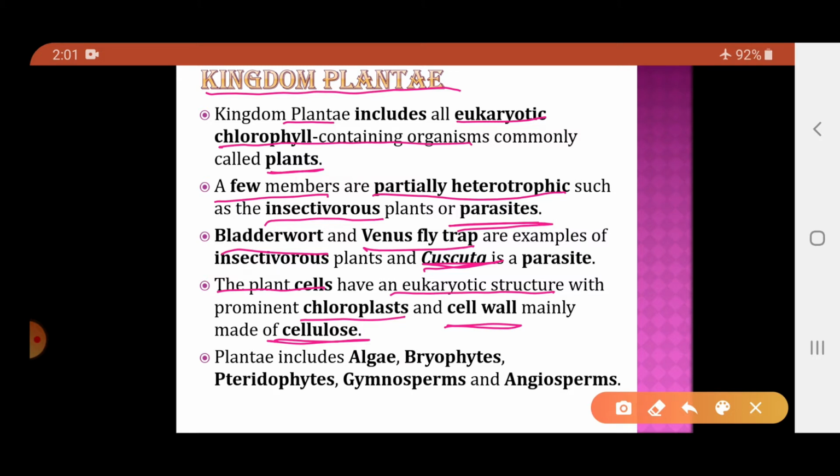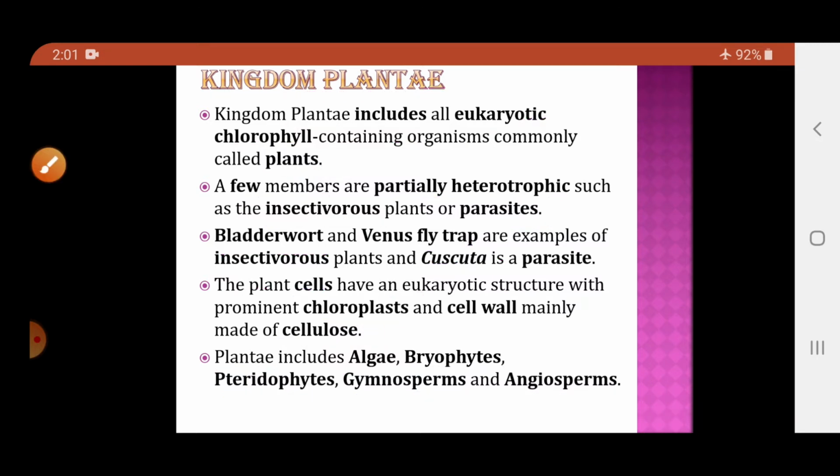Now which groups are included in the kingdom Plantae? It includes algae, bryophytes, pteridophytes, gymnosperms and angiosperms, and all these we will be studying in detail in the next chapter.